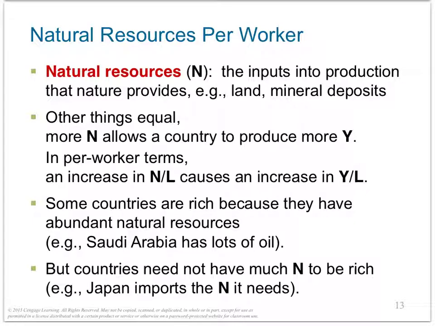But natural resources are not necessary for an economy to be highly productive in producing goods and services. Japan, for instance, is one of the richest countries in the world despite having few natural resources. International trade makes Japan's success possible. Japan imports many of the natural resources it needs, such as oil, and in return exports its manufactured goods to economies rich in natural resources.